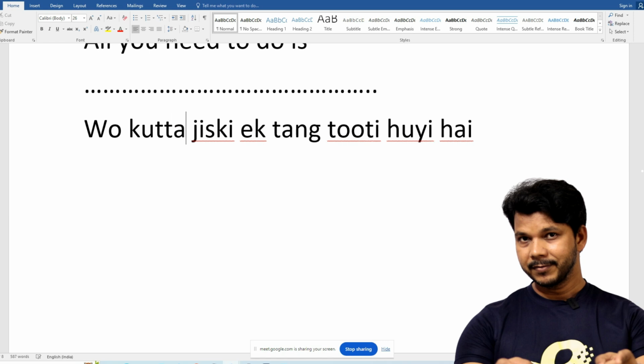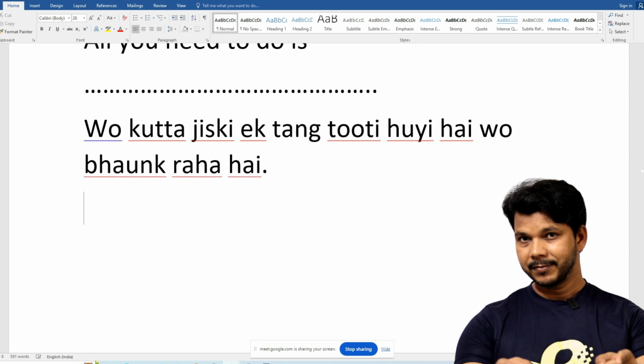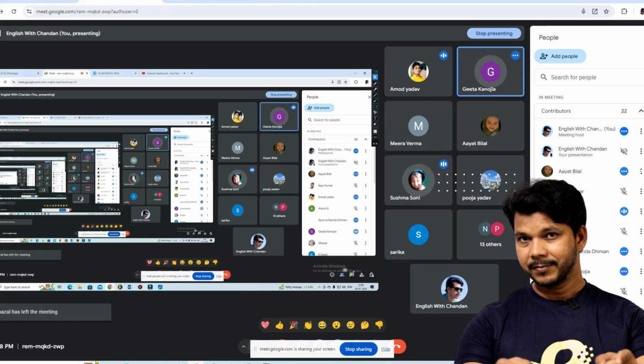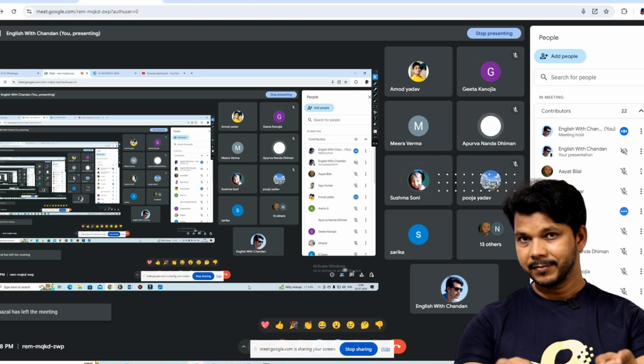वो कुत्ता जिसकी एक टांग टूटी हुई है वो भौंक रहा है. The dog. Which one leg? With the leg. One leg is broken. Oh, this is, no, Geeta, which नहीं, who जाना है.